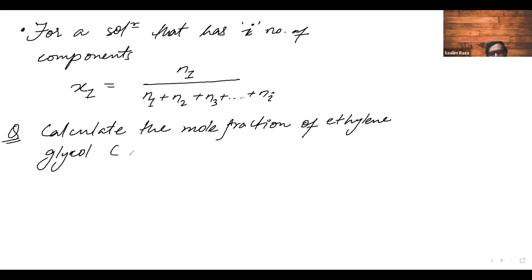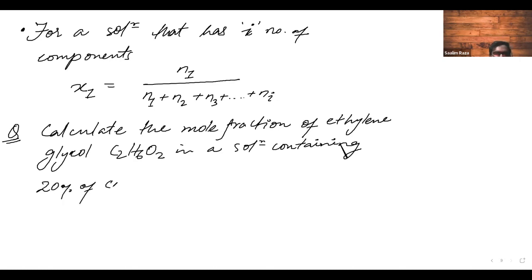Now, ethylene glycol is C2H6O2 in a solution containing 20% of C2H6O2 by mass.